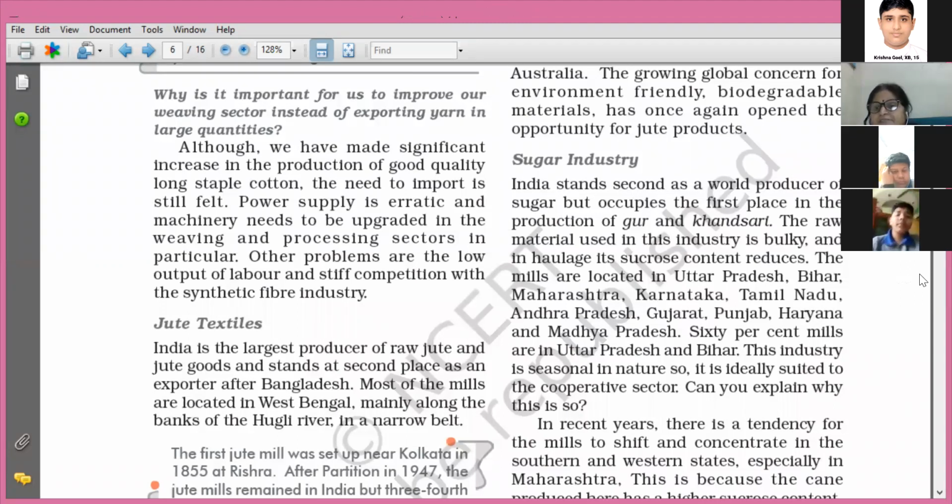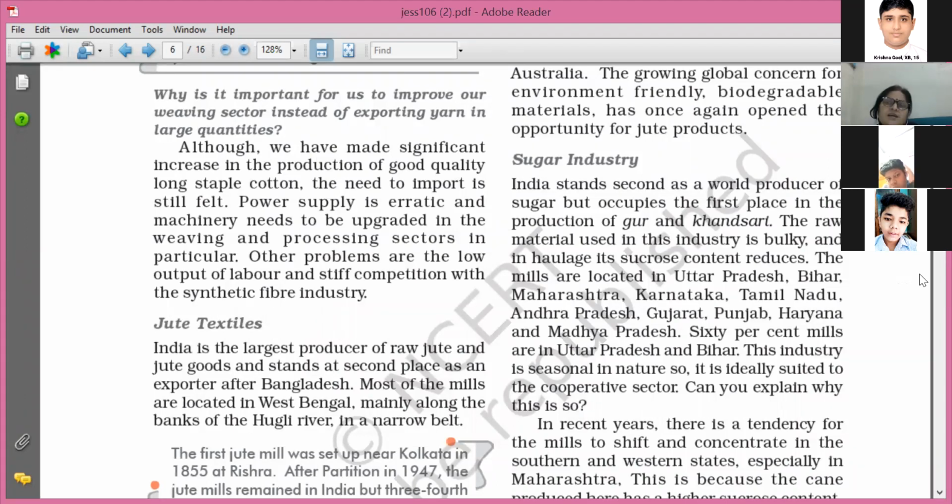Okay. Now the raw material used in this industry is very bulky, and in haulage its sucrose content reduces. You know that from sugarcane we extract the juice for making sugar and other related products.